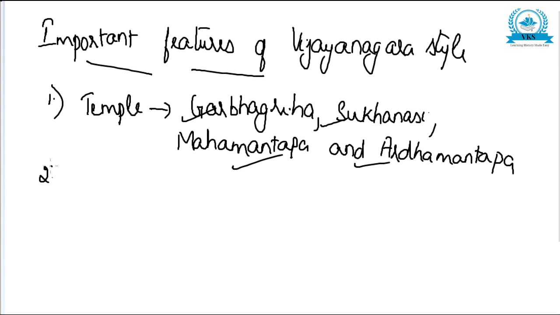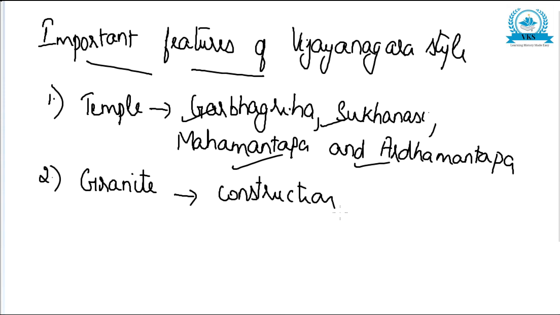Now the second important feature is that the material used for construction was granite. If you observe the temples made in Vijayanagara style, you will see that most of them were made of granite.